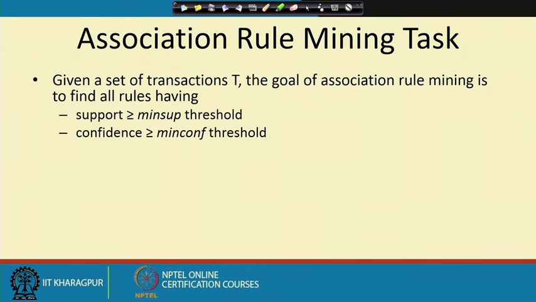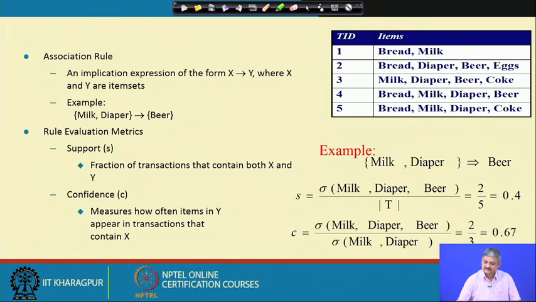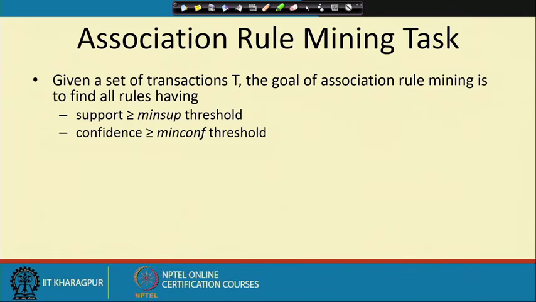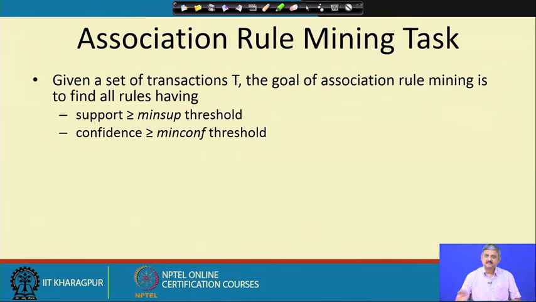If both are greater than this, I would call it a valid association rule. So, suppose my min sup threshold is 30%, 0.3, and min confidence threshold is 0.5, then this rule would qualify as an association rule. Okay, it qualifies as an association rule. So, what is the meaning of this? What is the physical meaning?